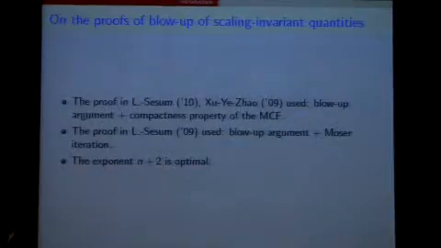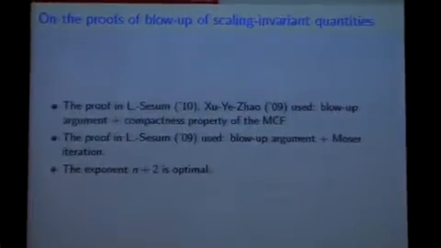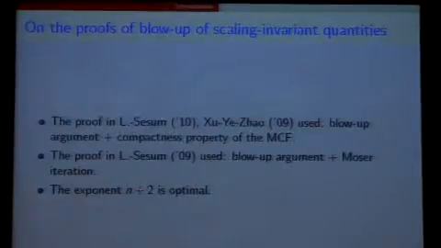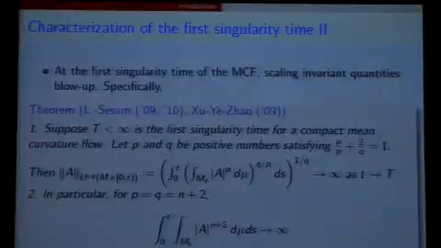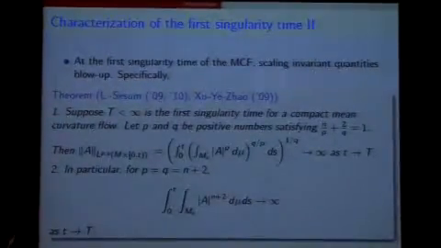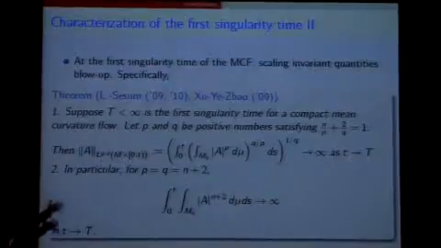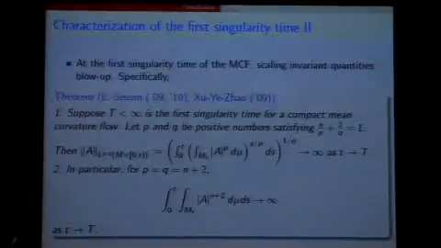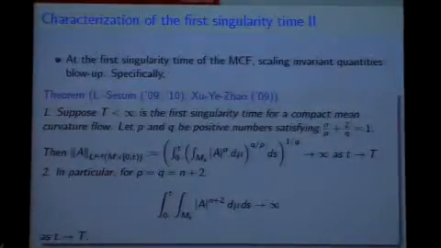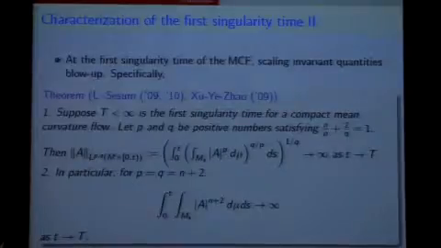Let me mention that there are a couple of proofs of the above result. The first one uses the blow-up argument plus the compactness properties of the mean curvature flow. The second proof uses the blow-up argument and the Moser iteration. One remark is that the exponent n+2 in these quantities is optimal. If we take the shrinking sphere under the mean curvature flow and have this exponent smaller than n+2, then we do not have the blow-up. So in terms of the exponent, this is the optimal one.